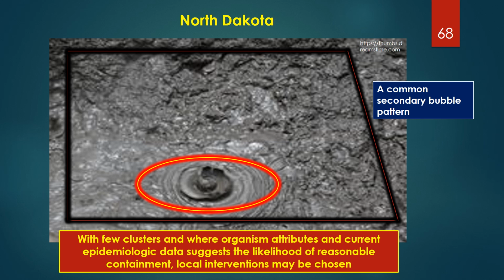In other cases, particularly where there are a few clusters and organism attributes and current epidemiologic data suggests the likelihood of reasonable containment, local interventions may be chosen. This illustration would likely be a common secondary or subsequent wave bubble pattern during an epidemic or pandemic.